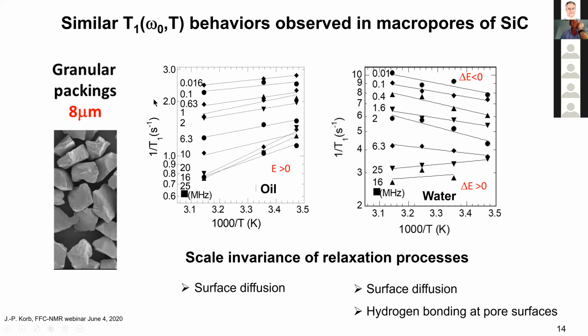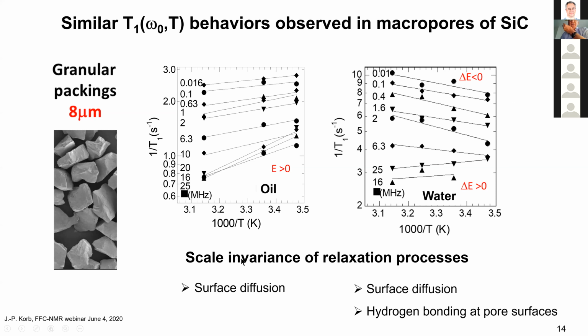And what is interesting also is that now we change the size of the pore. We use macroporous granular packings of silicon carbide of 8 micron. And this system is not porous; the porosity is just the intergrain, and we have 8 micrometer. And still we observe the same thing for oil, a non-wetting liquid, in the Arrhenius plot, and for water, a wetting liquid, with this inversion of the slope.